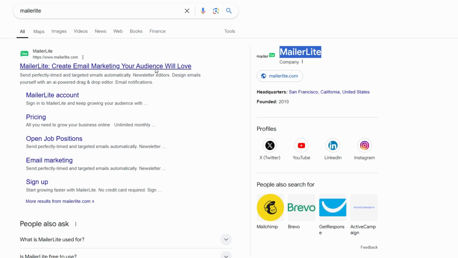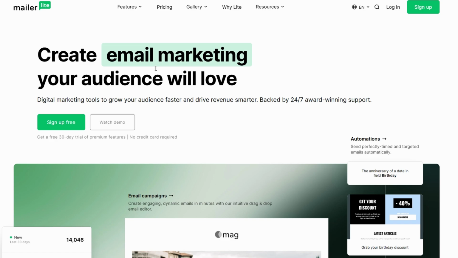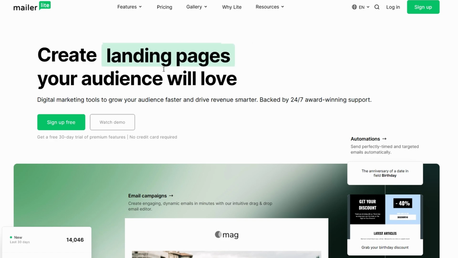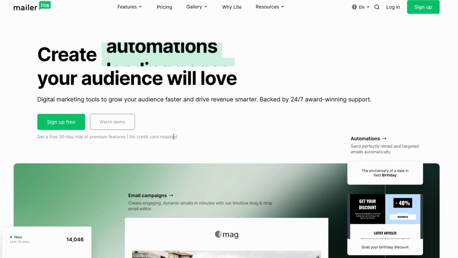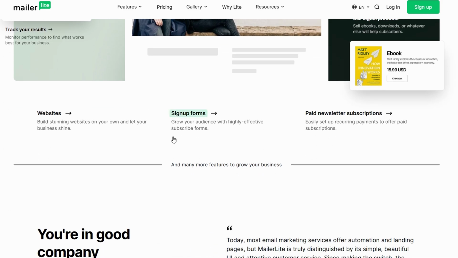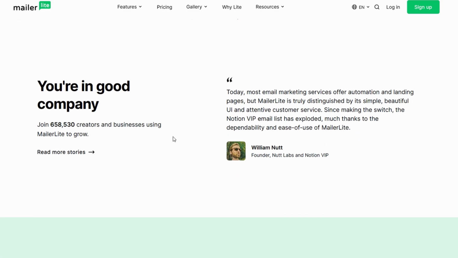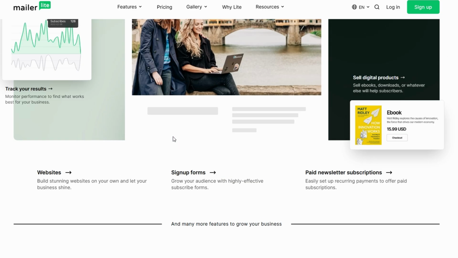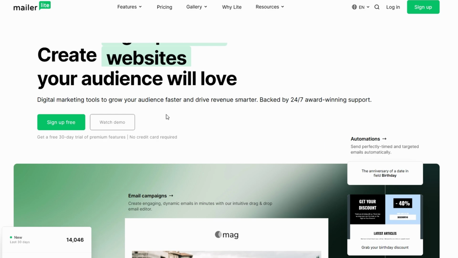First things first, to get started with MailerLite, you'll need to visit their website at MailerLite.com. Once you're there, you'll see the home page, which highlights all the features MailerLite offers, such as email campaigns, landing pages, automation, and more. Now, before we jump into all of that, you need an account to get started. Don't worry, signing up is super easy and free.